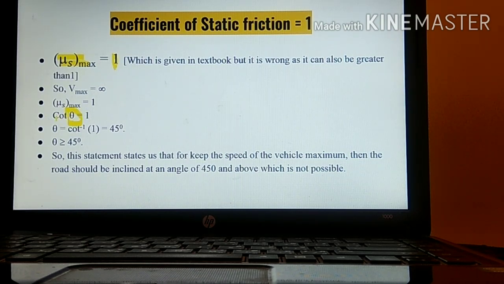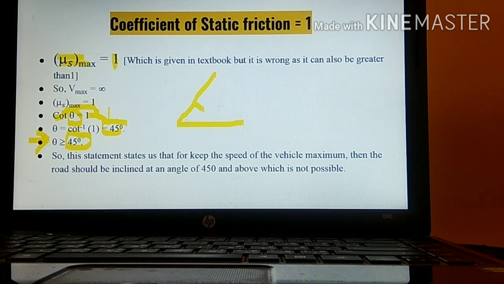So we'll be taking this cot to the other side. Whenever cot moves to the other side, it becomes cot inverse of 1. And cot inverse of 1 is 45 degrees. So theta's value should be greater than or equal to 45 degrees. What this statement implies is that the angle of inclination should be greater than or equal to 45 degrees.